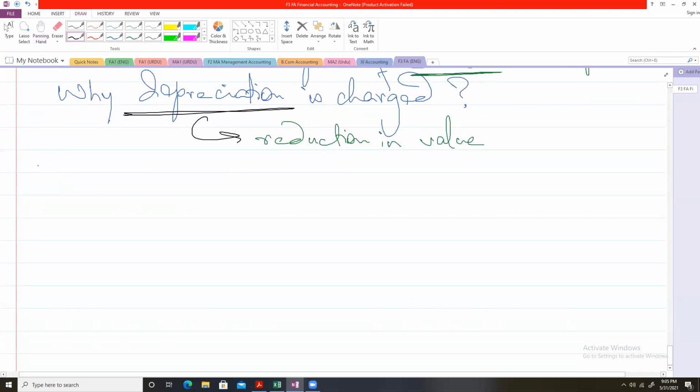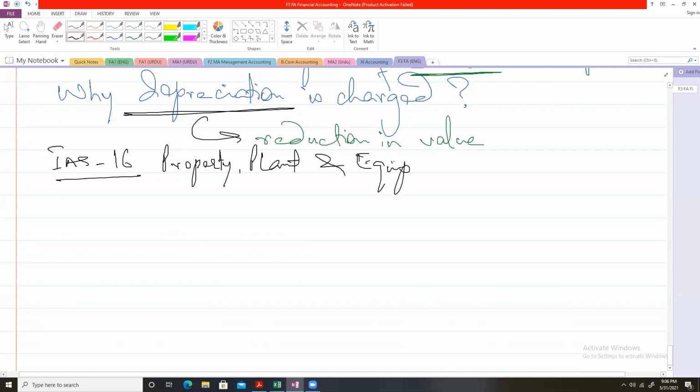Now, for accounting of non-current assets, we have an accounting standard, that is IAS 16, property, plant, and equipment. This is the brief, simple explanation of depreciation that I put forward.